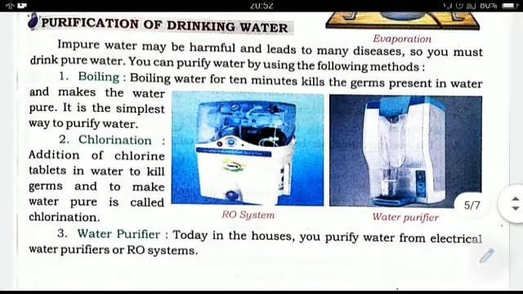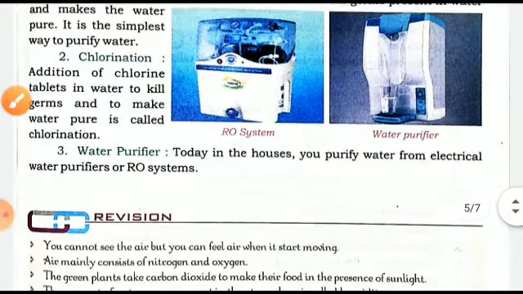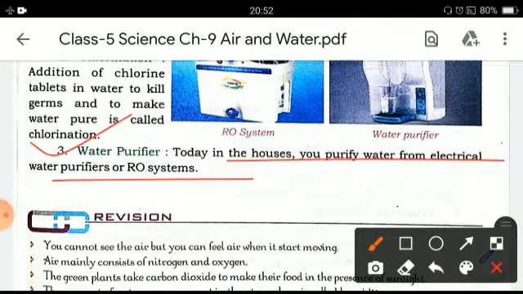The next process is chlorination. Addition of chlorine tablets in water to kill the germs and to make water pure is called chlorination. Third one is water purifier. Today in the houses, we all purify water with an electrical water purifier or RO system.